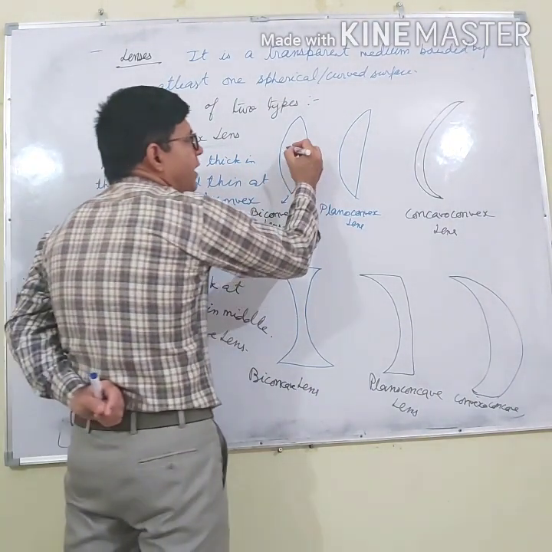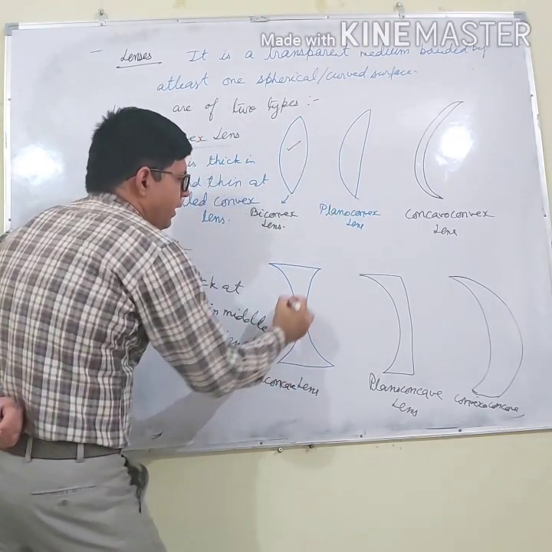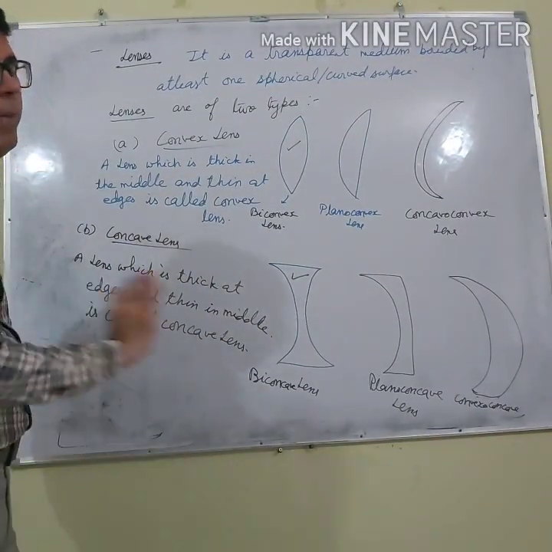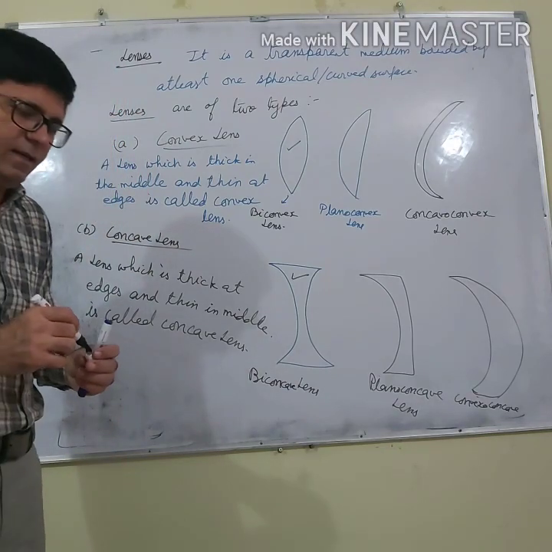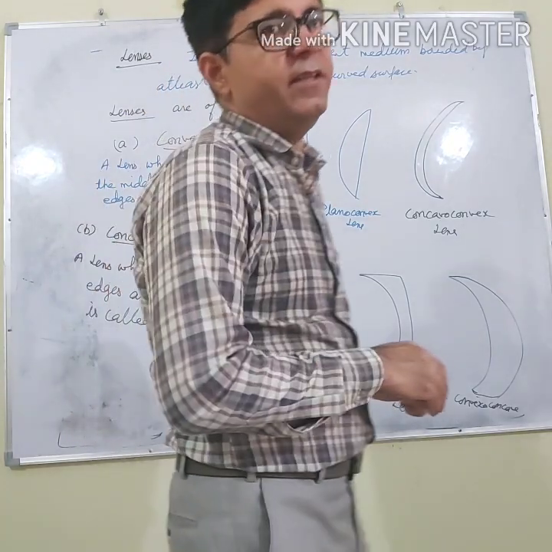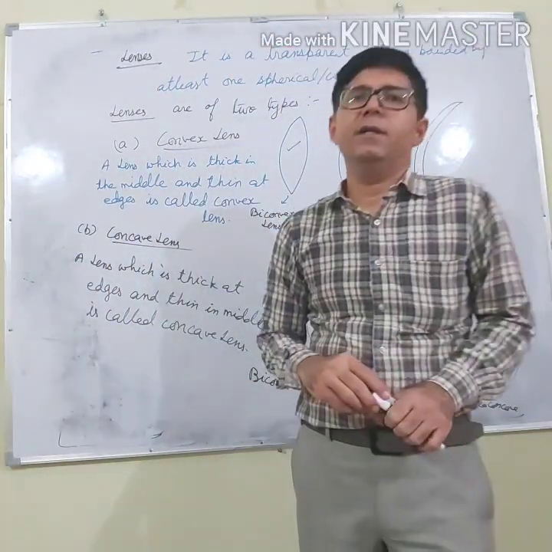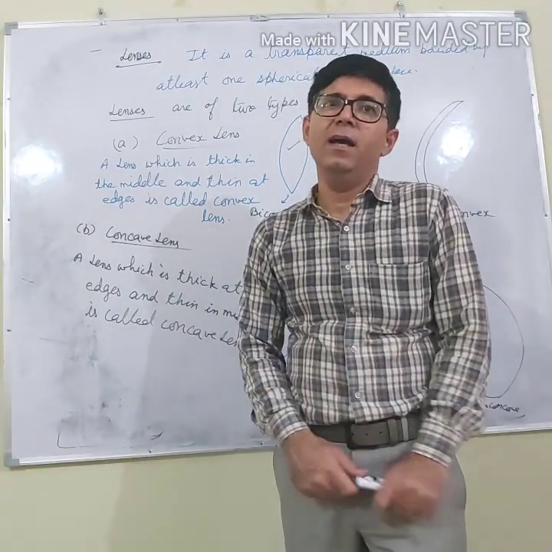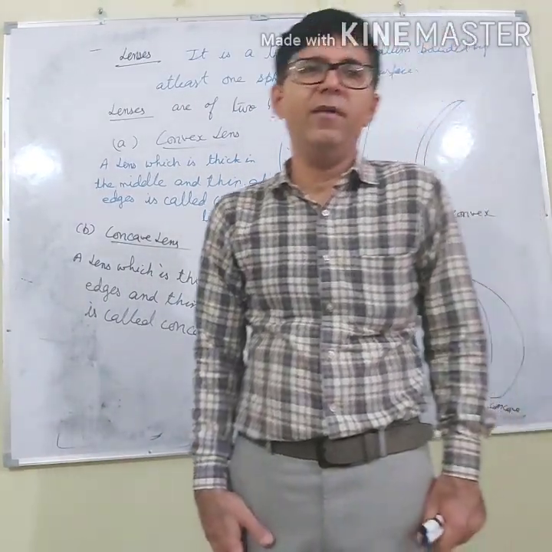In your syllabus, you have to learn this and this, that is the biconvex lens and the biconcave lens. Right? So I think this lesson is clear. And next time we will discuss the image formation in the lenses. Thank you and have a nice day.